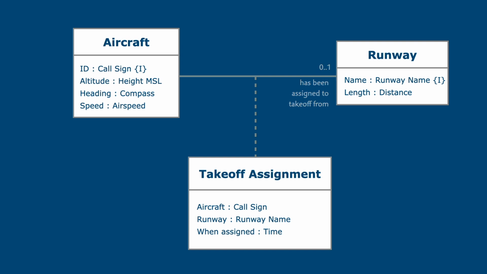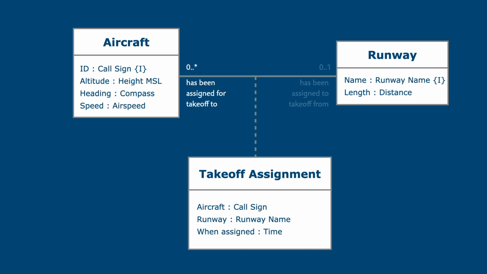Let's hide this for a minute and go to the other direction, taking an arbitrary runway's perspective. A runway has been assigned for takeoff to many aircraft. Could a runway exist that has not yet been assigned? Well, sure. There are a whole variety of reasons why a runway might be unassigned at any given moment. Maybe there are no flights ready to take off. Maybe the runway is facing downwind at the moment. So we'll mark this as 0 rather than 1 to many.